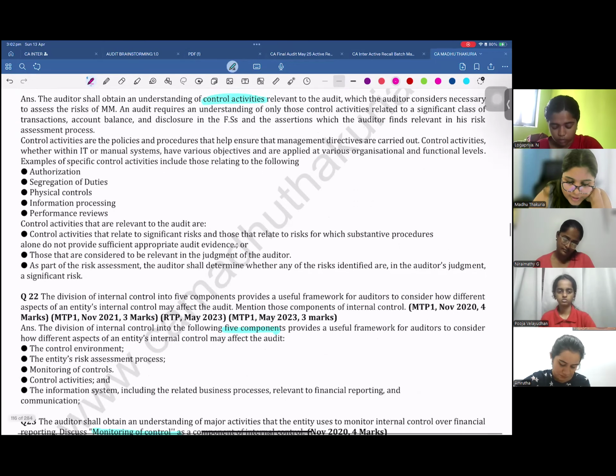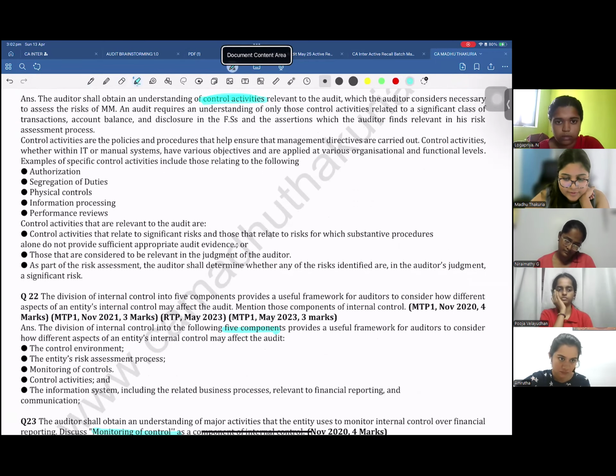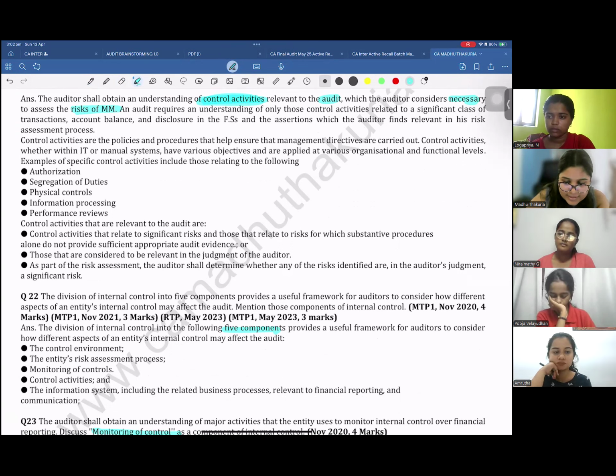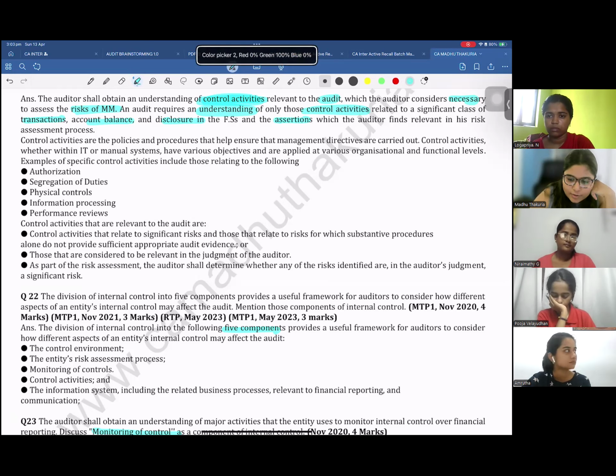Now, the auditor shall take the understanding of the control activities relevant to the audit, which the auditor considers necessary to assess the risk of material misstatement. See, in chapter 3, you are doing only the assessment of risk of material misstatement. So you will have to do everything that is given in chapter 3 in order to understand if there is any risk of material misstatement in the financial statements. And that is the reason you need the understanding of the control activities related to the transactions, account balances, and disclosures in the financial statements and any other assertions. Right? Then what are the control activities?